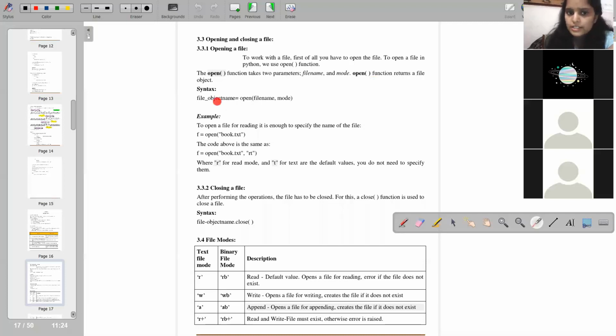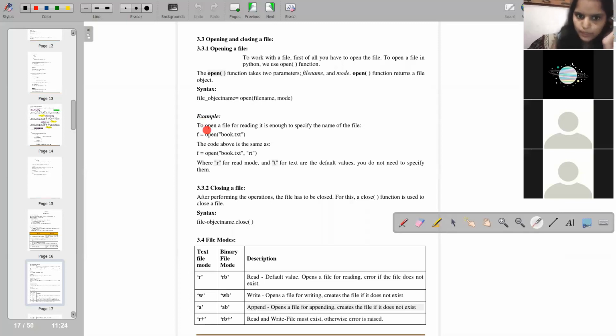See the syntax for how you will open a file. It's just a file object name, any name you can give it. Then open, it's a keyword, it's mandatory. Then the file name, whatever file you want to open, and the mode, whether it's read, write, or only read property, whatever. See here one example.